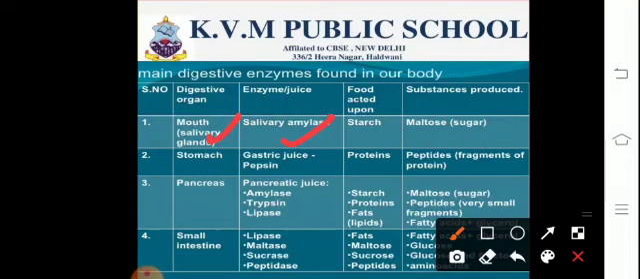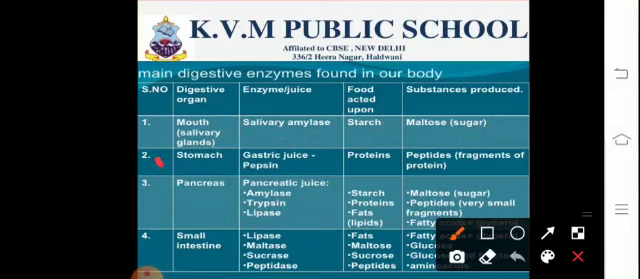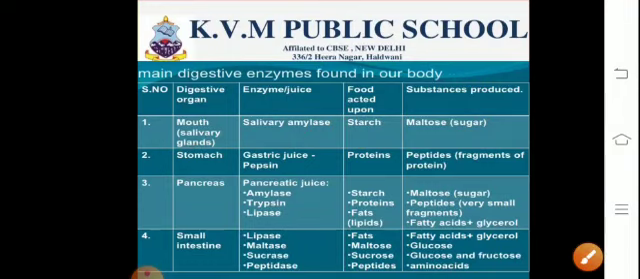It will help to break down starch, which is a polysaccharide, into maltose, which is a disaccharide sugar made up of glucose units. Glucose is the monosaccharide form and maltose is the disaccharide. Talking about the next gland, there is the stomach. The stomach basically secretes the gastric juice comprising pepsin, HCl and mucus. The enzyme pepsin helps to break down proteins into peptides and peptones.